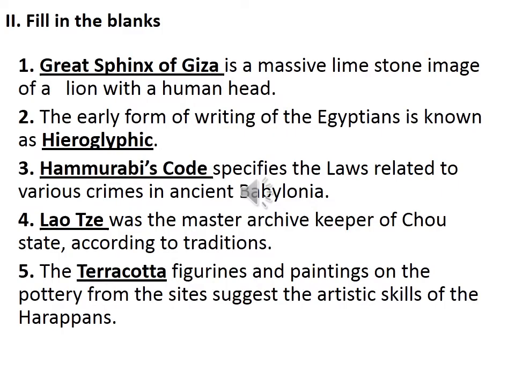Then fill in the blanks. So first question, dash is a massive limestone image of a lion with a human head. So can you remember this? Yeah, we have studied in Egyptian civilization. Yeah, so the answer is Great Sphinx of Giza. So it is in Egypt. So in Egypt's capital Cairo, you can find a massive limestone image of a lion with a human head. Yeah, so it is called Great Sphinx of Giza.